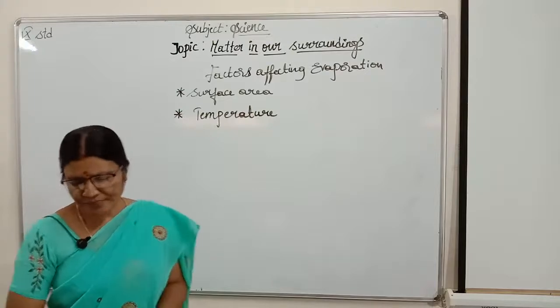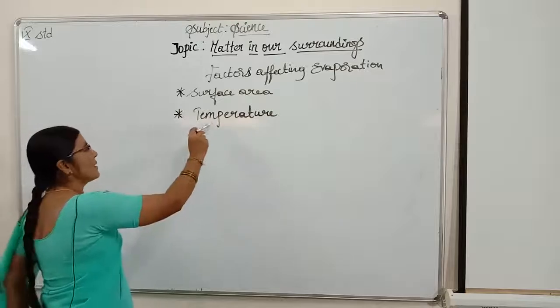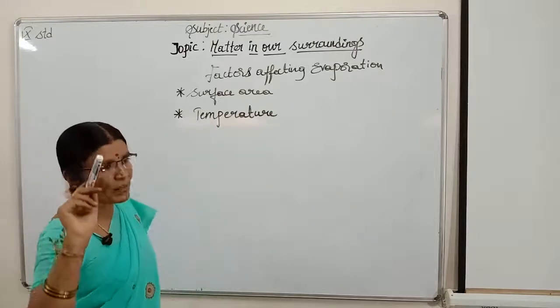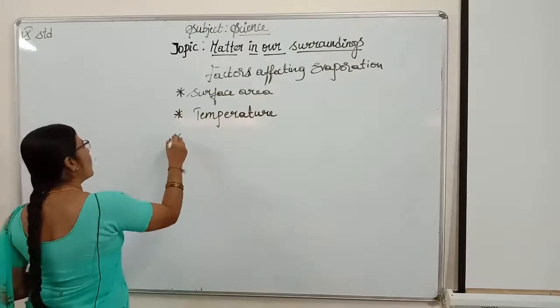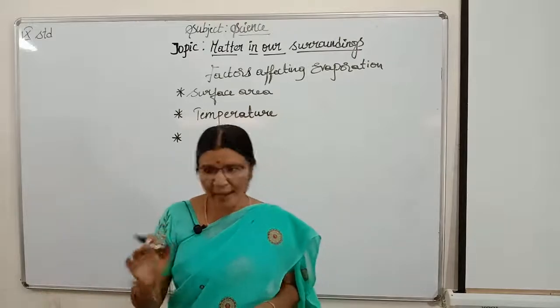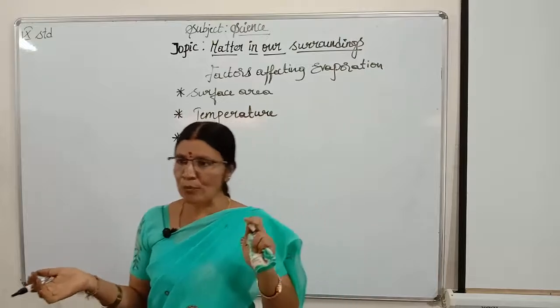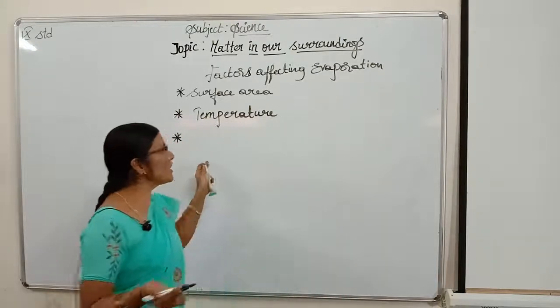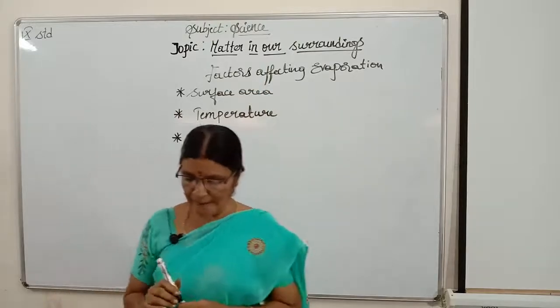Isn't it, children? So in summer season we have rate of evaporation more as compared to the winter, children. This is also by drying our clothes on a summer day, and we should compare to a winter day, where it is more in summer as temperature is more and rate of evaporation is also more, children.